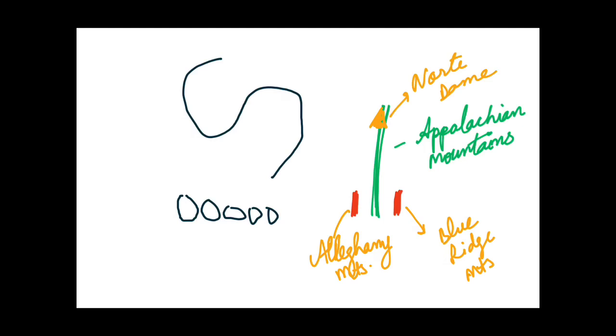So these are the 3 mountain ranges which are a part of Appalachian Mountains, and these Appalachian Mountains lie in 2 countries, that is USA and Canada.